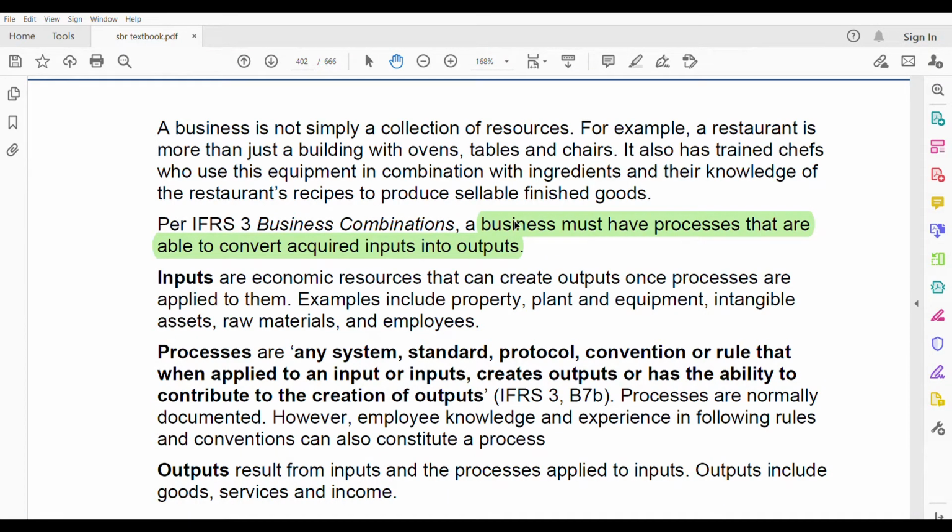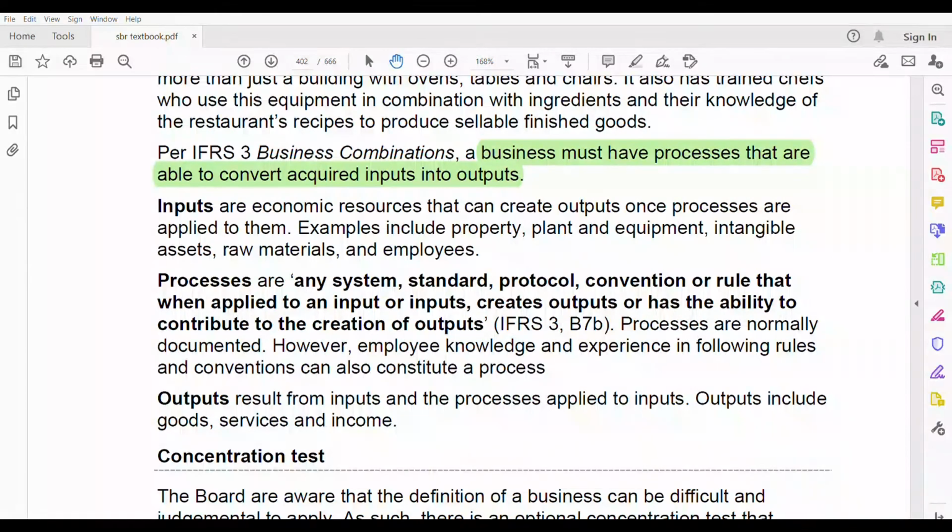Now let us go into the definition of input, process and output. Inputs are any economic resources. For example, it could be property, plant and equipment, intangible assets, raw materials, or the employees you have. These are your inputs, because through these you can create output. If you are using property, plant and equipment, you can make goods.